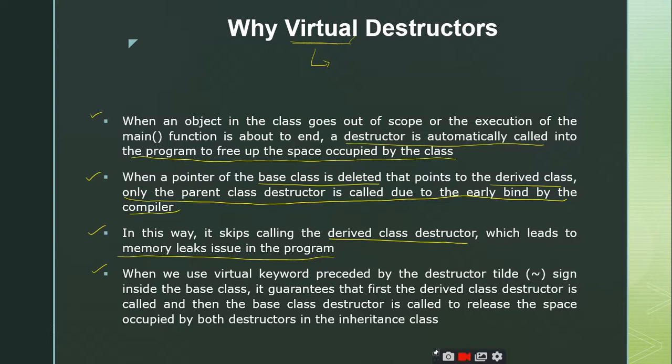But if you want a sequence of destructor calls, starting from the derived class and then going to the base class, you have to make the destructor inside the base class a virtual destructor. Thereby, if you delete the base class pointer, the destructors of the derived classes will be called first and then the destructor of the base class. Thereby you are guaranteed that all the memory allocated for all the objects, derived class objects as well as base class objects, is deleted successfully.